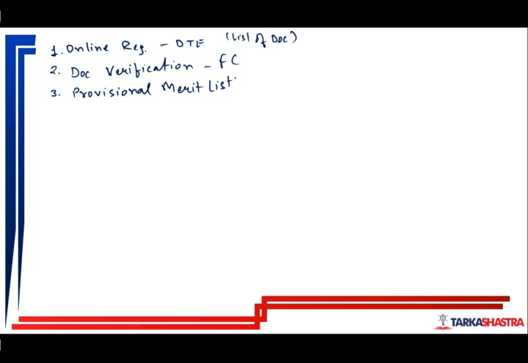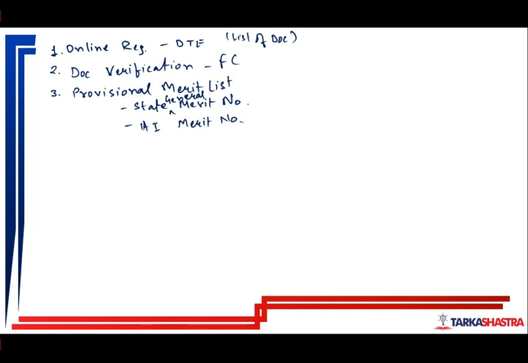You can apply for a change and the provisional merit list will be updated. What do you get in the provisional merit list? State merit number, state general merit number, not your category, and all India merit number.